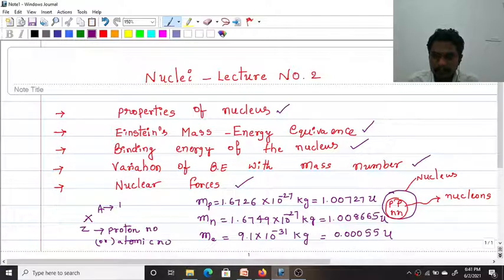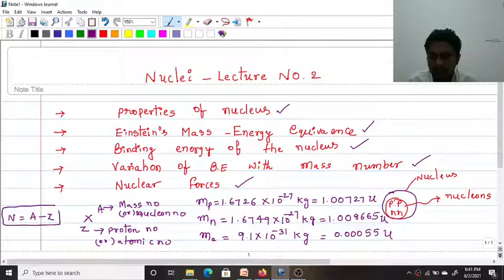A represents the mass number or nucleon number. The neutron number is the difference between the mass number and the proton number, A minus Z. This is what we discussed in the previous class.